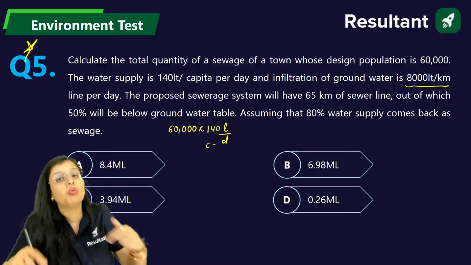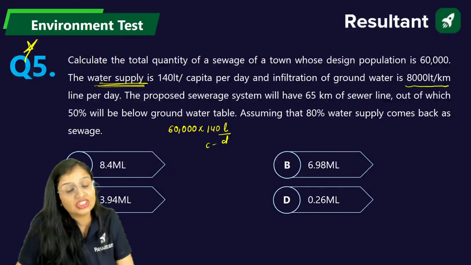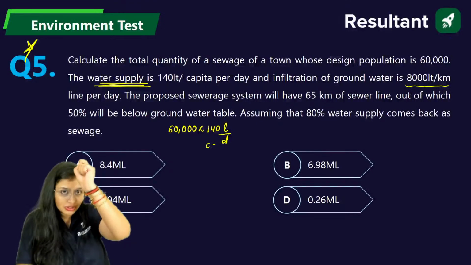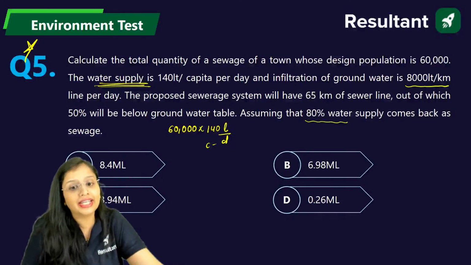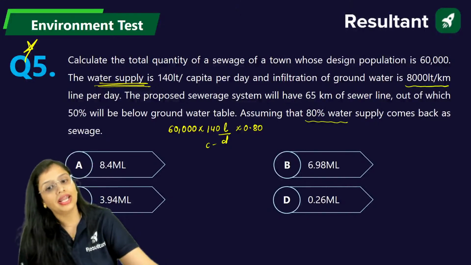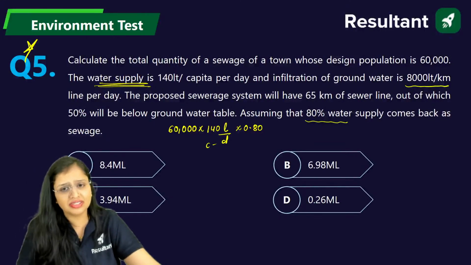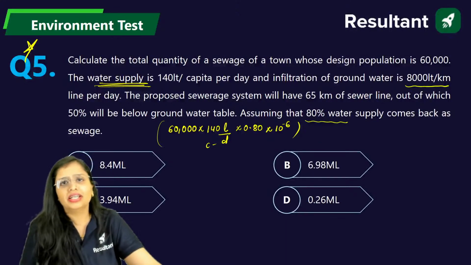Okay, but this is the water, not the sewage actually. Just check it out twice whether the question is asking water supply or sewage supply. Now out of this how much is going? 80%. And if you want to convert it into million liters, divide by 10 raised to power 6, or you can write it like this. Million liters per day, that's common.